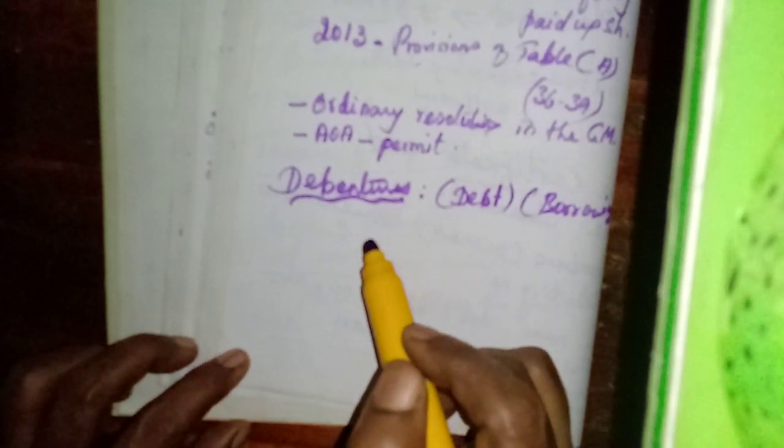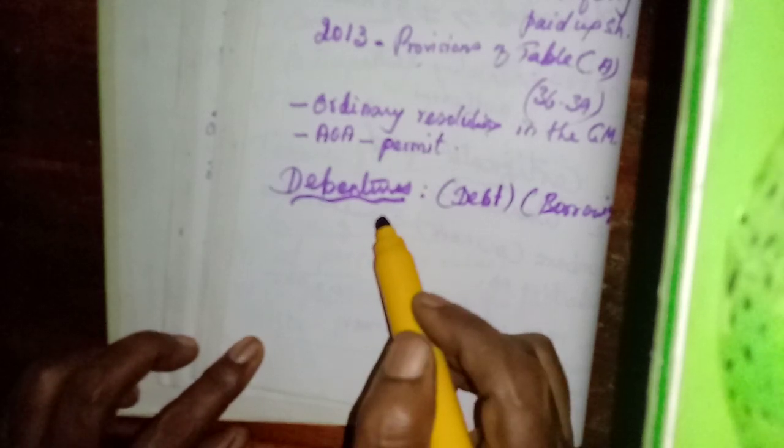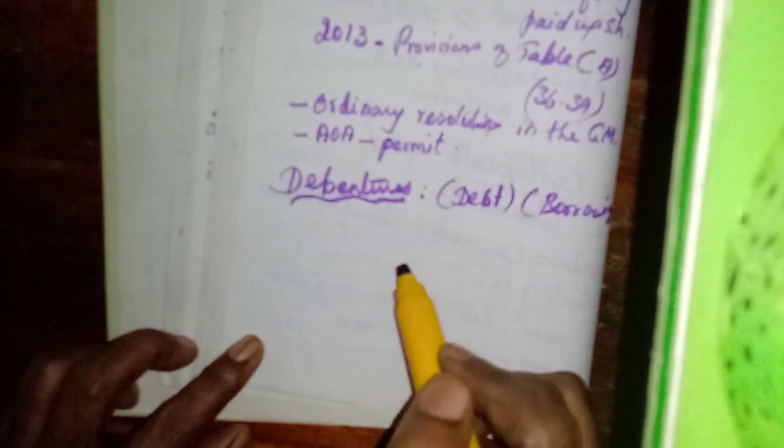If they arrange borrowing from the public, that is called debentures. At the time of borrowing the amount, the company will issue a document for the receipt of the amount, and that is called a debenture.